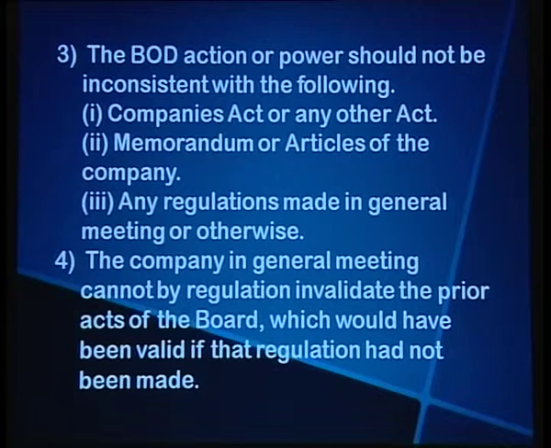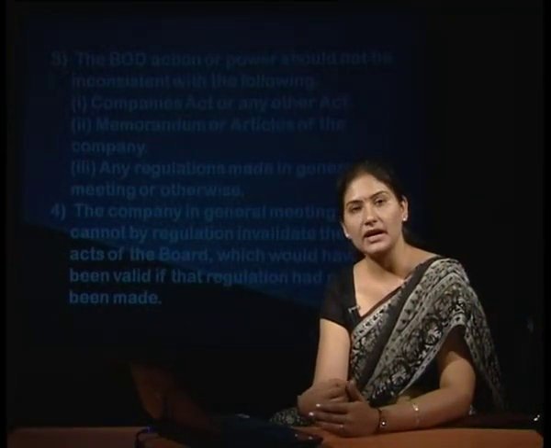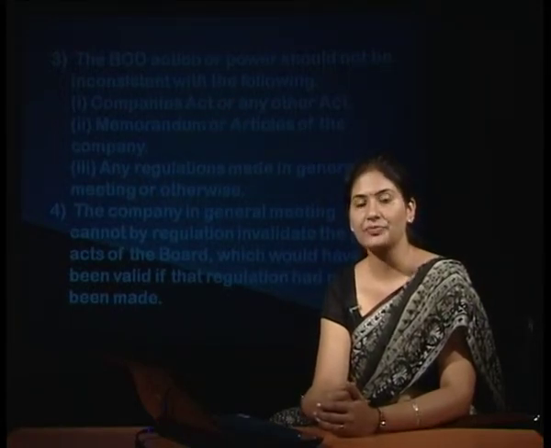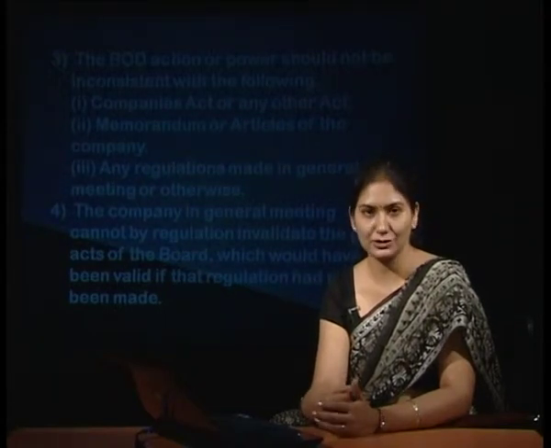The company in general meeting cannot by regulation invalidate the prior acts of the board which would have been valid if that regulation had not been made. So, if an act has already been put into practice and the board has decided over that act, it cannot be invalidated by a general meeting if the board is otherwise entitled to do it.